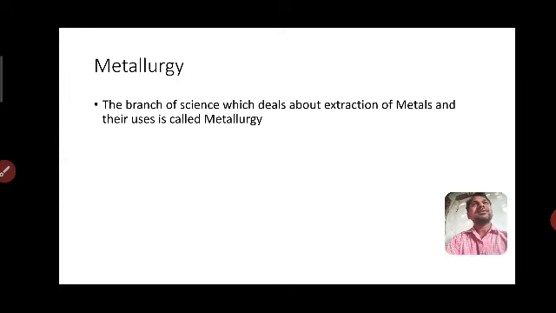After getting the metal, we utilize it in the form of alloys, and we use it for domestic purposes and in our daily life. The total process is called metallurgy. Simply we can say, metallurgy is nothing but extraction of metals and their uses. So